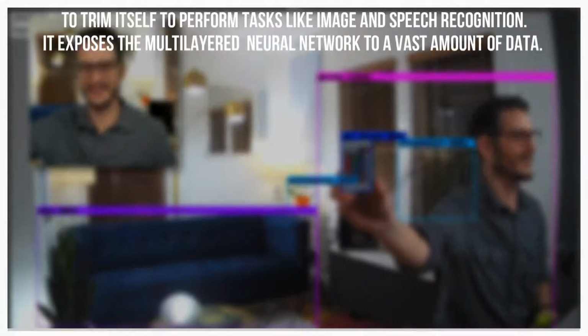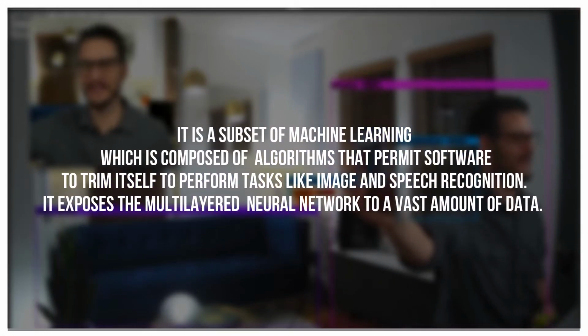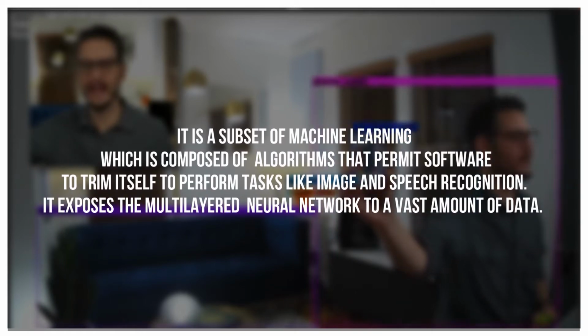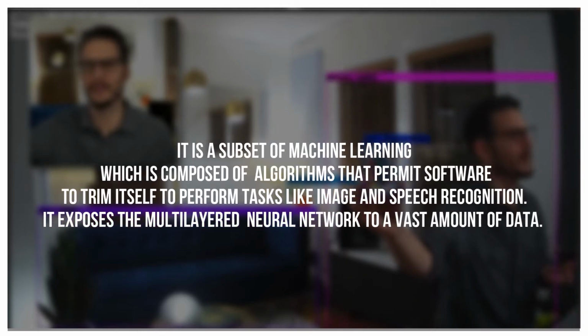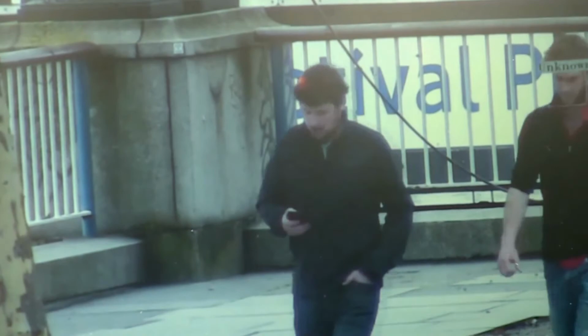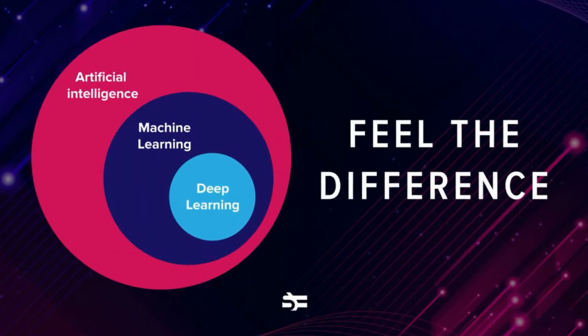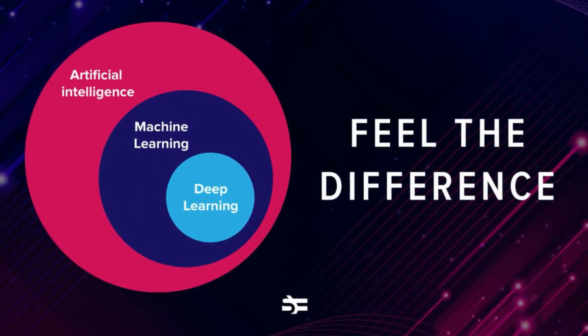Deep learning. It is a subset of machine learning which is composed of algorithms that permit software to train itself to perform tasks like image and speech recognition. It exposes a multi-layered neural network to a vast amount of data. From the definitions, we can say that artificial intelligence, machine learning, and deep learning are subsets of each other. So now let's move on and discuss how they differ from each other.